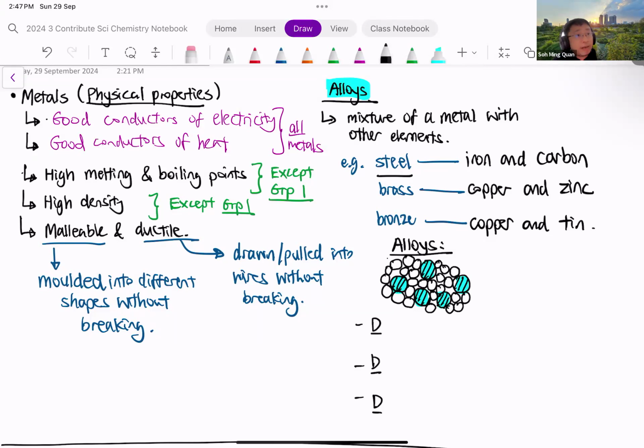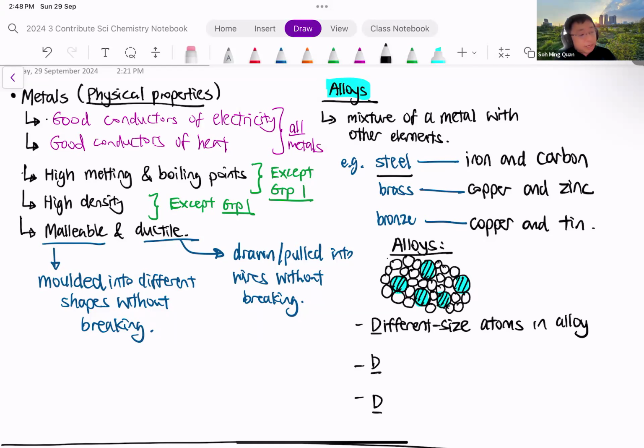To explain why alloys are stronger and harder, we use the 3Ds. Namely, they have different size atoms in the alloy. Some atoms are bigger, some atoms are smaller.